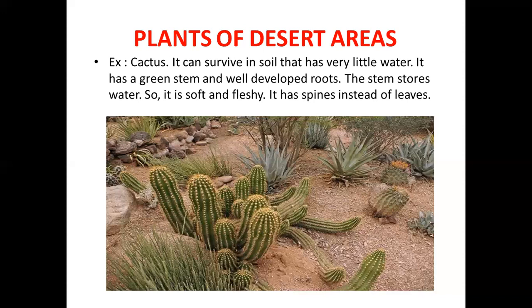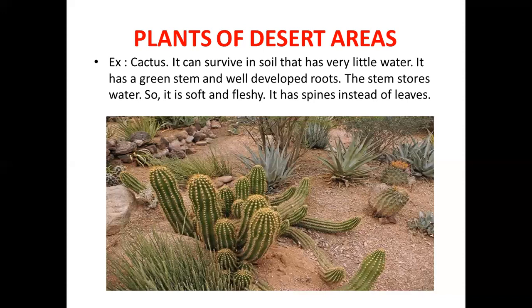But we cannot touch that cactus because it doesn't have leaves. The leaves are modified into spines. See, we cannot touch that cactus plant because it is full of spines. So these spines are the modified leaves. The stem doesn't have the leaves. So the stem has spines instead of leaves. This is about cactus plant.